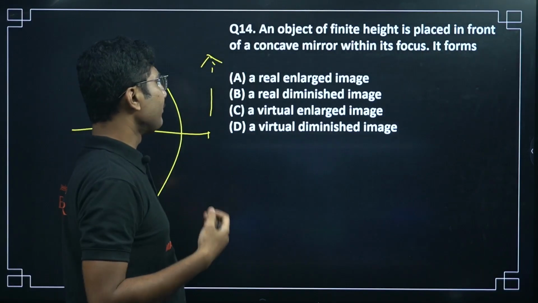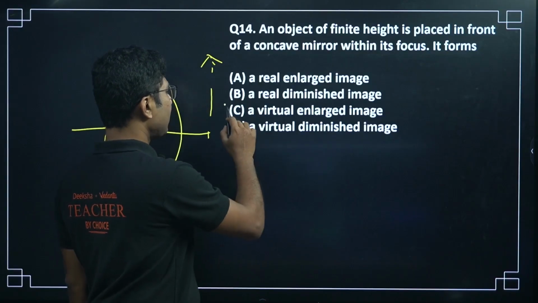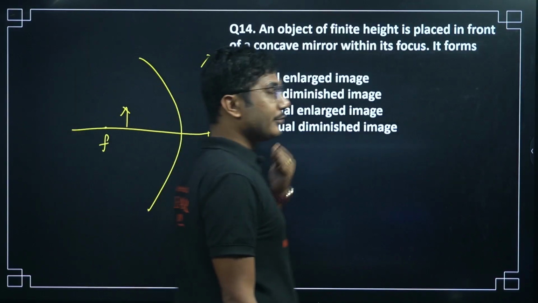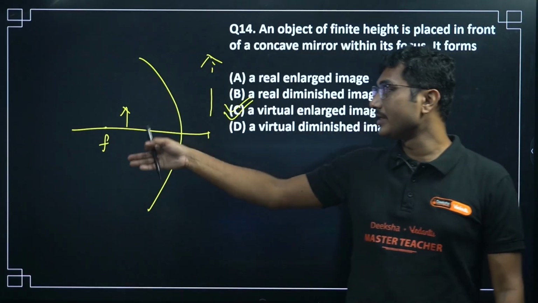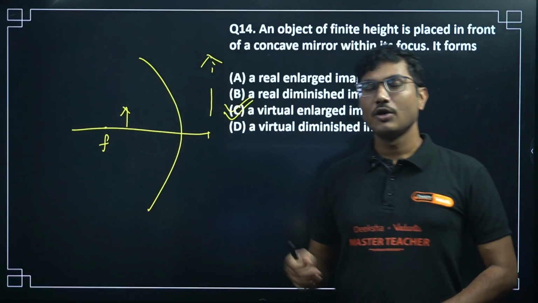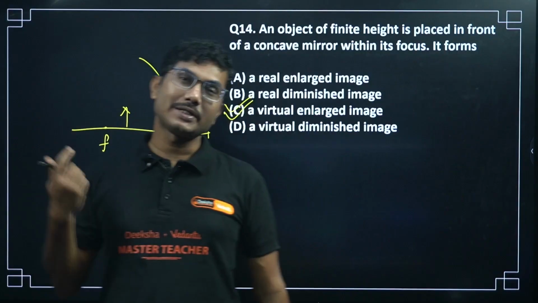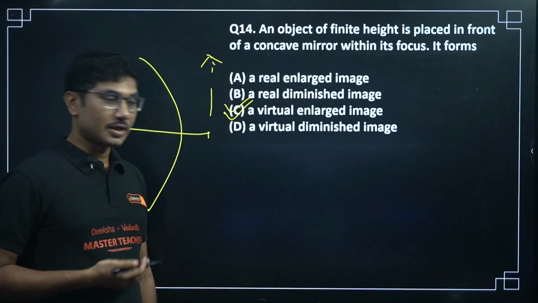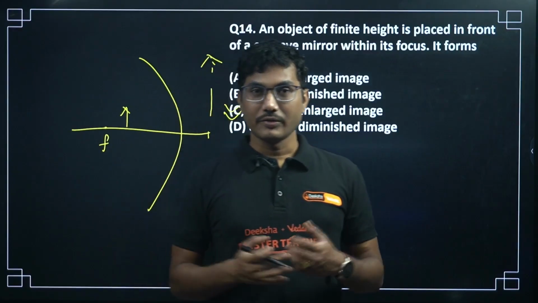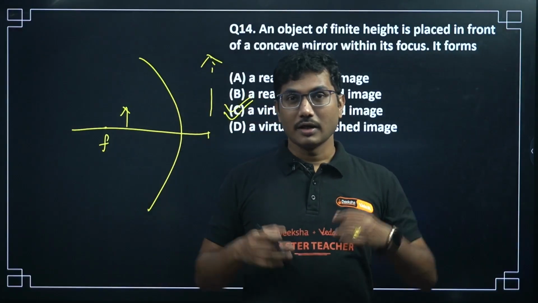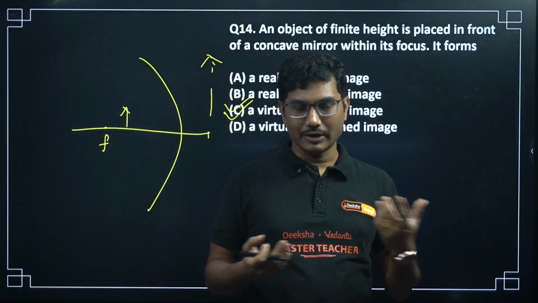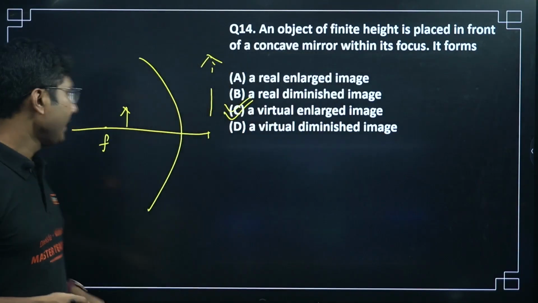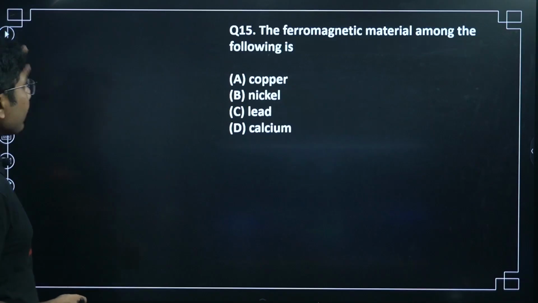Concave mirror is a mirror where generally we observe real images, but if the distance is less than focal length, we observe a virtual and enlarged image. That property is used in many places. One of them is the shaving glass or makeup glass, so that your face appears a little bigger.